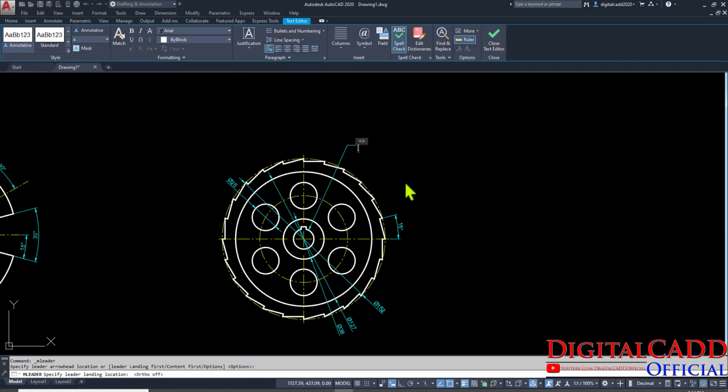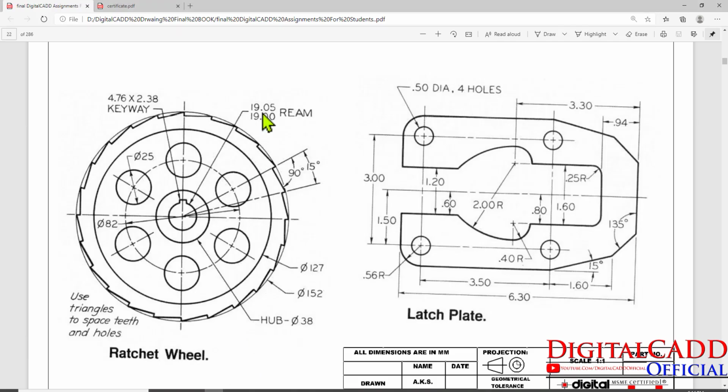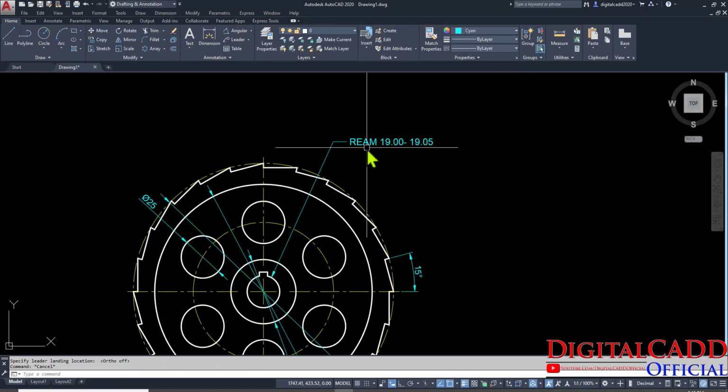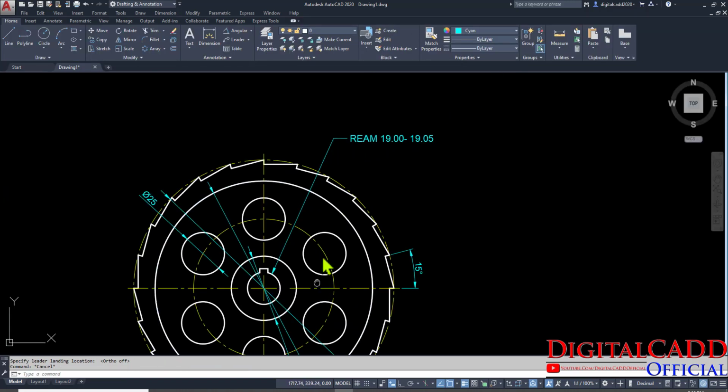We have to type here. Okay, so here you can see 19.00, 19.05 given. So just type here REAM, okay, 19.00 to 19.05. Control plus A to select all this text, and here we have 4. Just close editor. You can see here. That's all about this dimension.